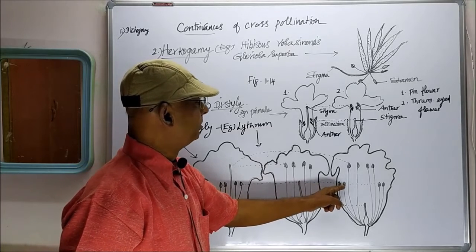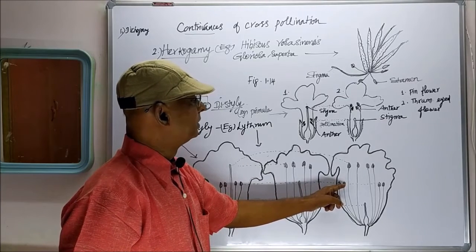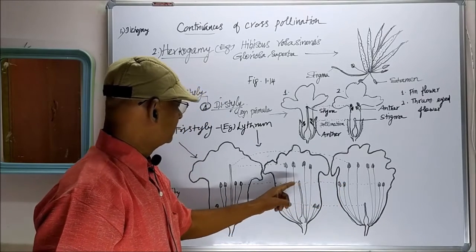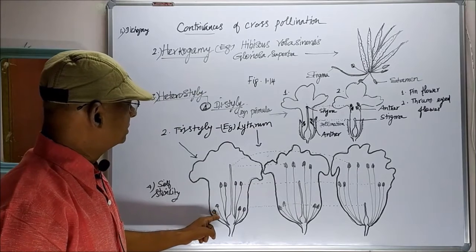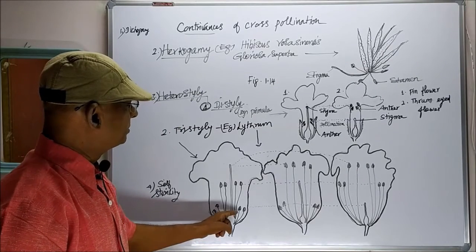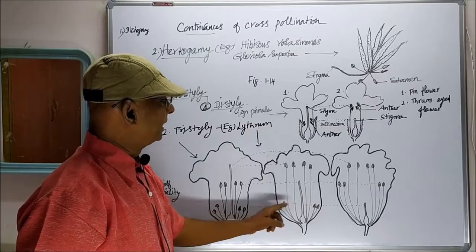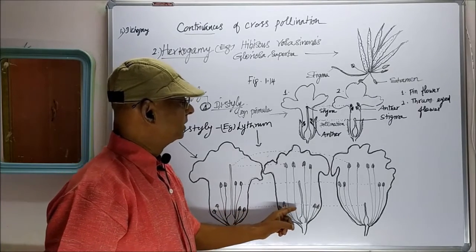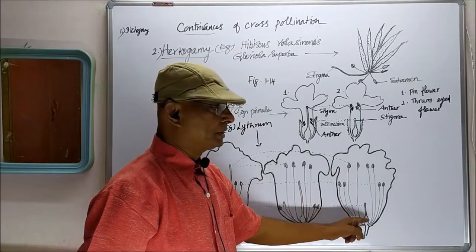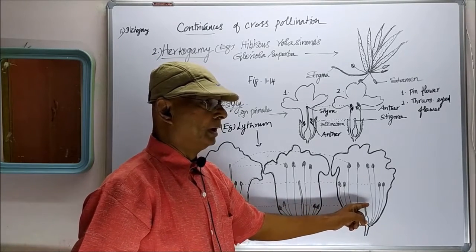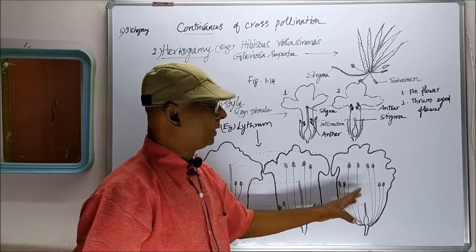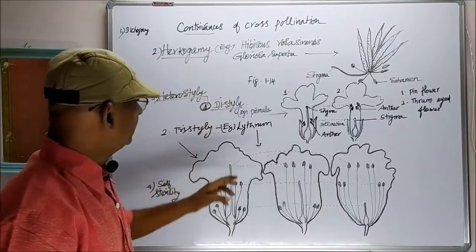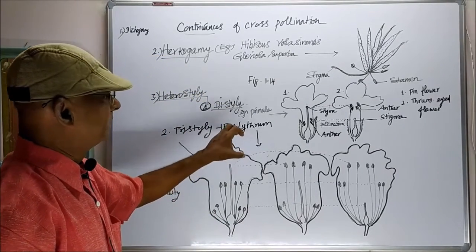Here also middle stamens can be seen. These will pollinate this stigma. In the third case, short stamens are produced. In these two cases, the pollen grains of the short stamens will fall on the short stigma of the third case and pollinate it. So that is the peculiar case we can see in Lythrum.